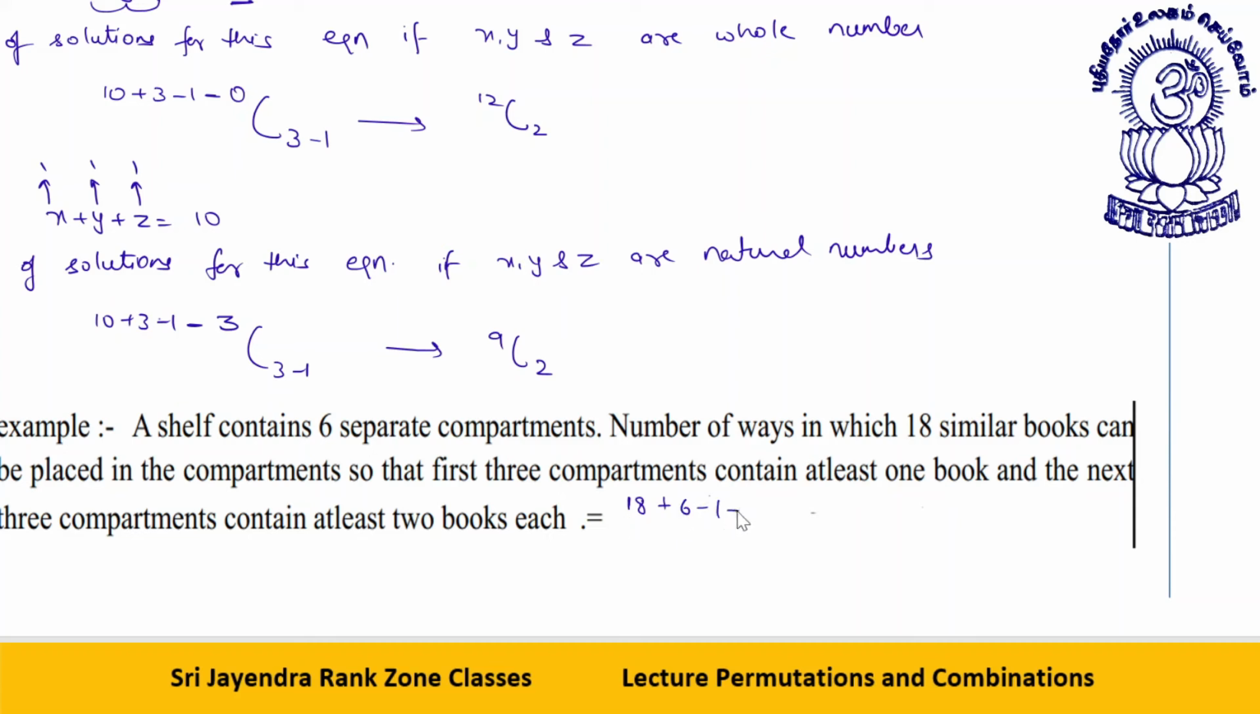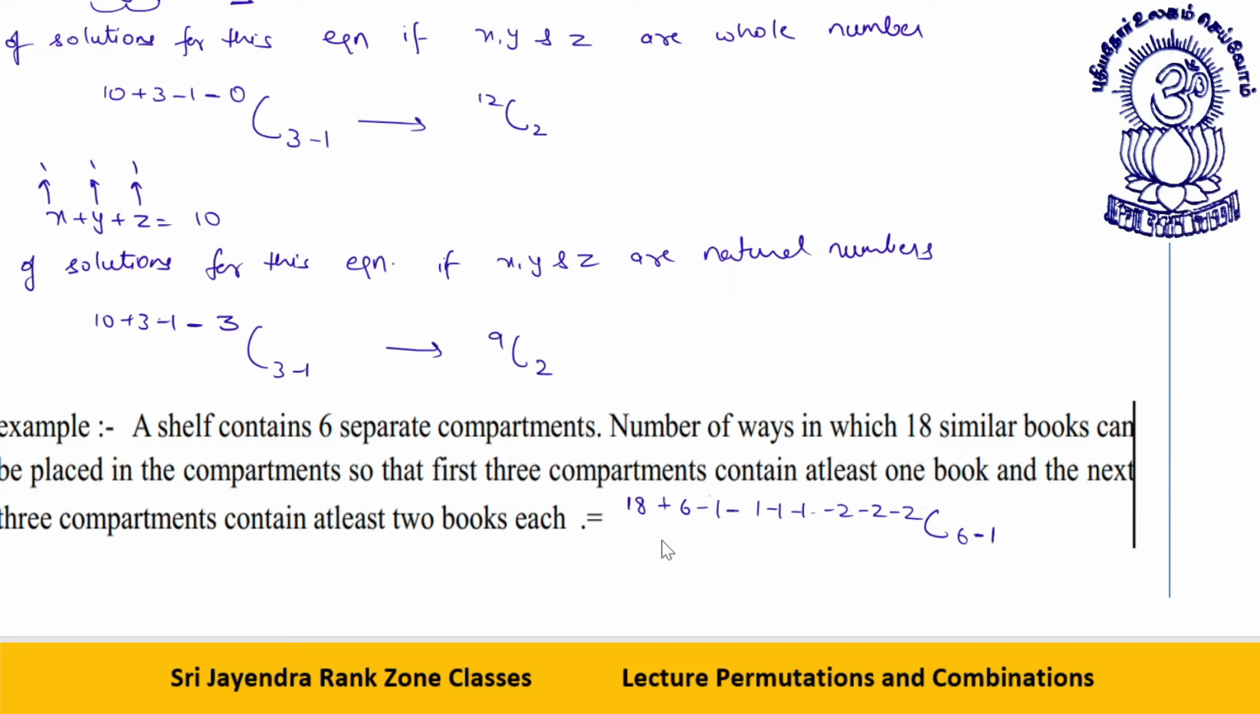N plus R minus 1 choose R minus 1, minus the number of blocked things. The compartments are such that the first 3 compartments contain at least one book, that is minus 1, minus 1, minus 1. And the next 3 compartments contain at least 2 books, minus 2, minus 2, minus 2, C6 minus 1.